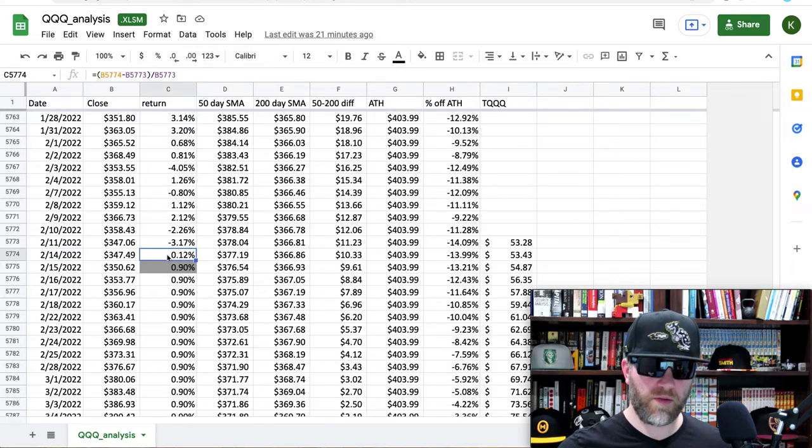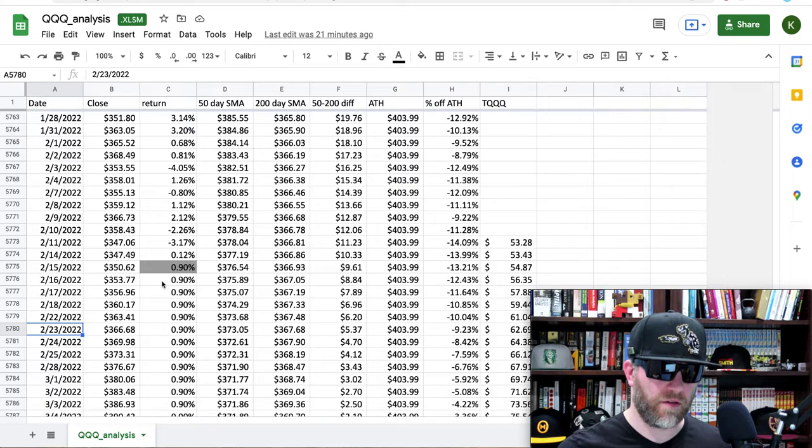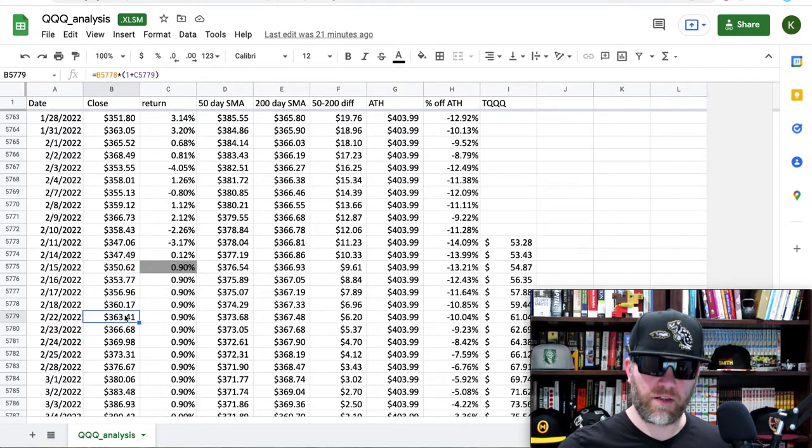QQQ closed up 0.12%. It was a very whipsaw day. We were up as high as almost 1%, almost down 1%, but closed basically flat at 0.12%. Now, I have future dates here and potential future prices. Let me be very clear: I have no idea how NASDAQ is going to move going forward. I really just want to see which moves will result in a death cross and which moves will prevent it. So let's play around with this, okay?